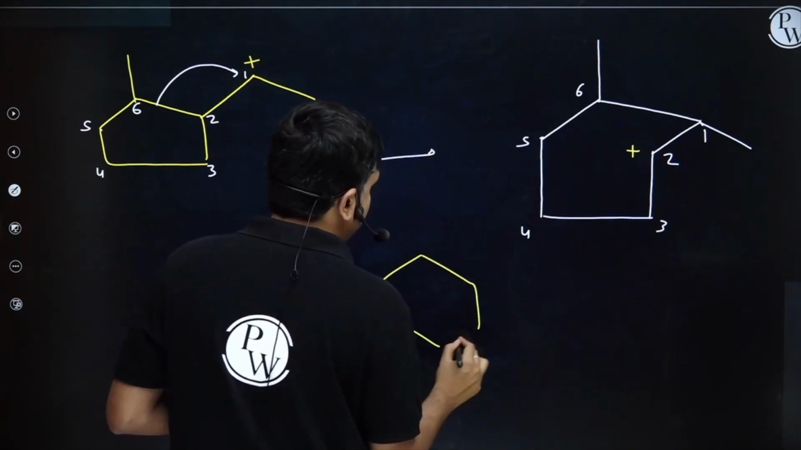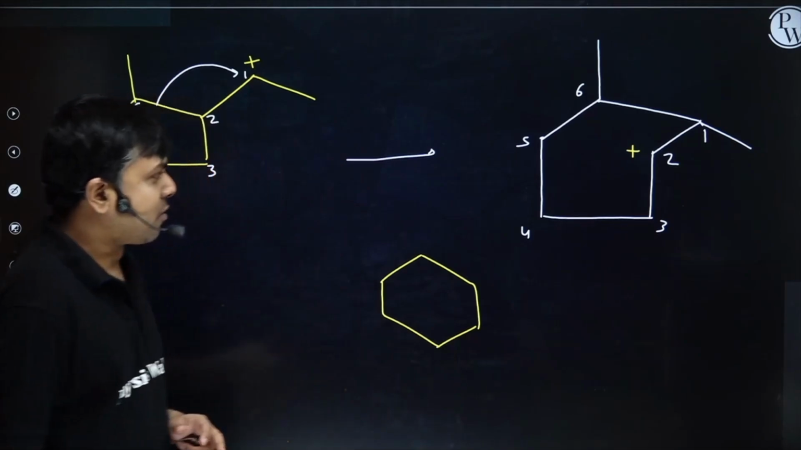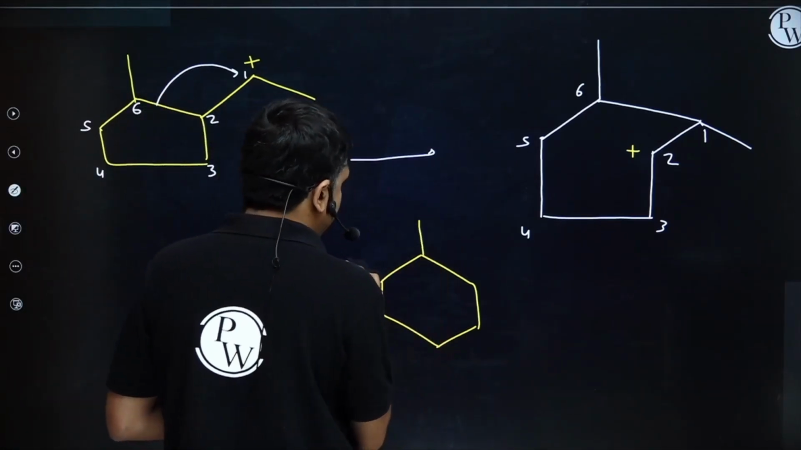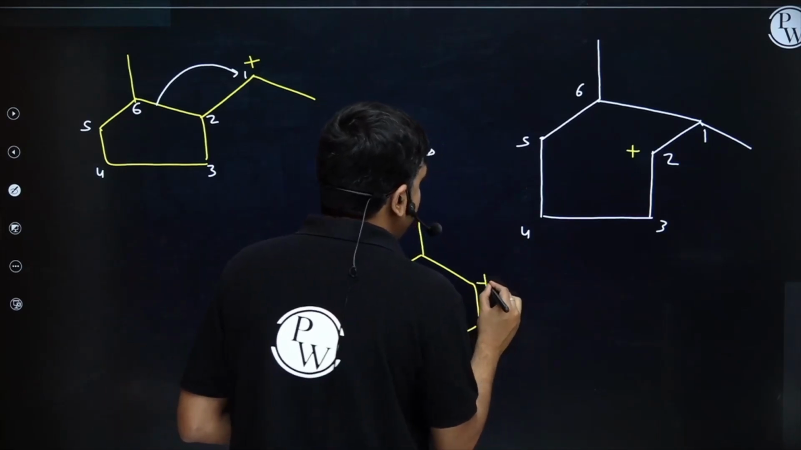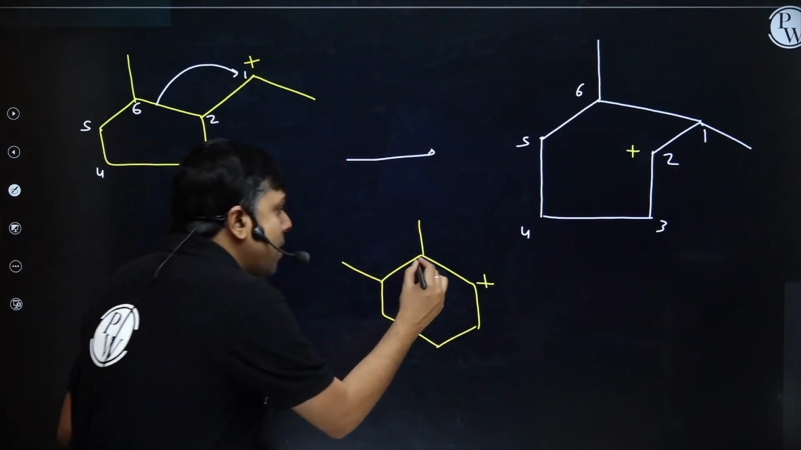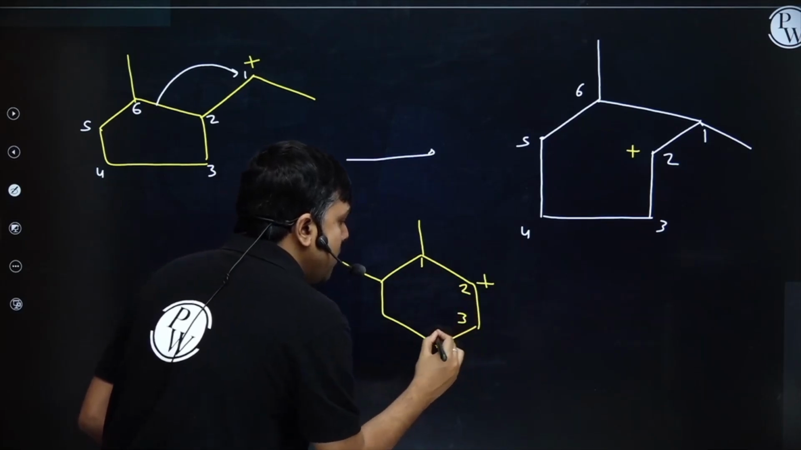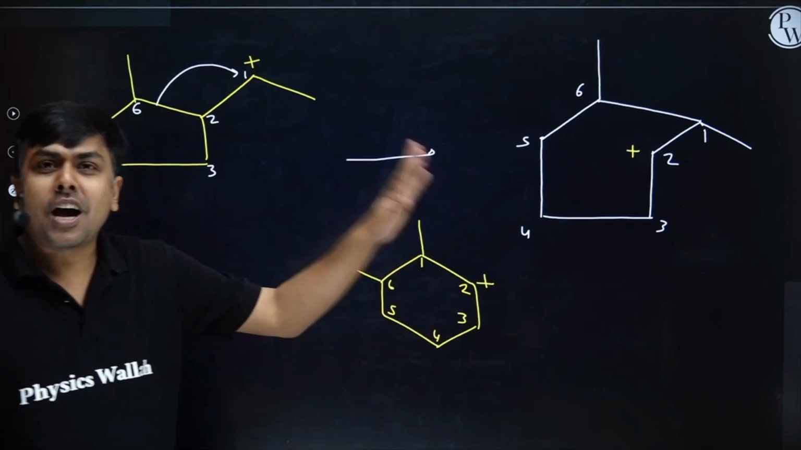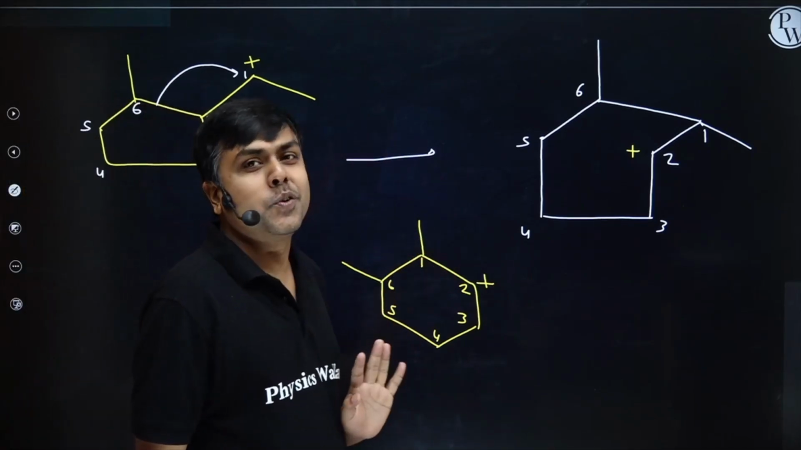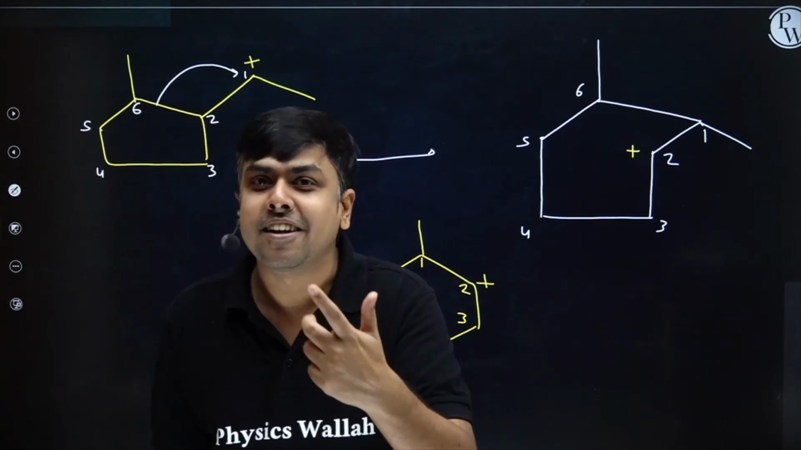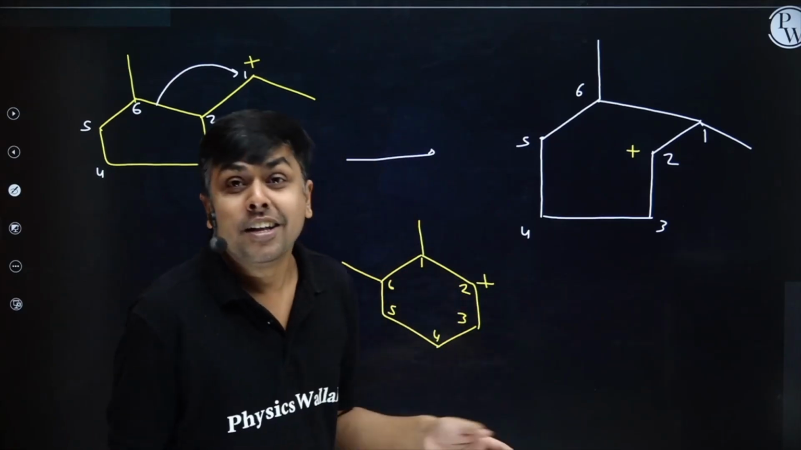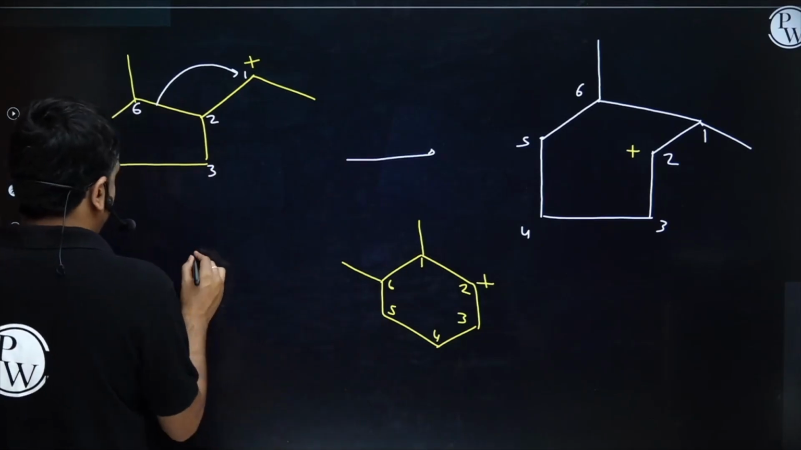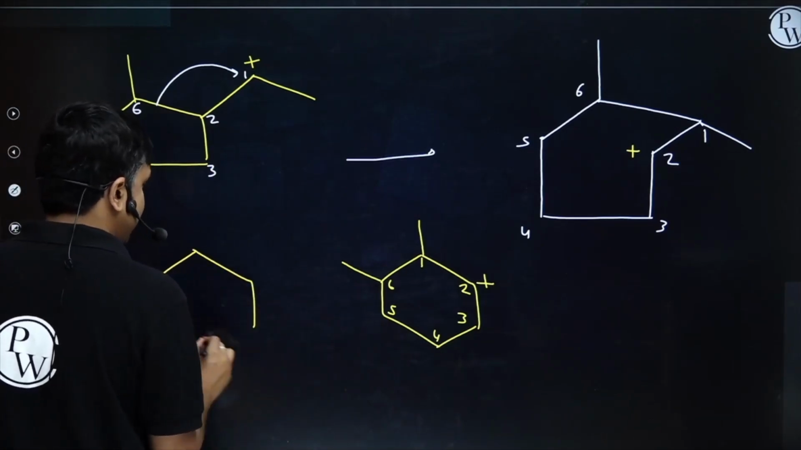Now let's draw it in a better way. 6-member cyclic ring. On 1st carbon and 6th carbon, I am having a methyl on carbon 1, 2, 3, 4, 5, 6, and positive charge on carbon 2. Now let's do the migration of hydride. Hydride shifts to form a 3 degree carbocation, right? Okay. So now I'm going to have a carbocation like this.